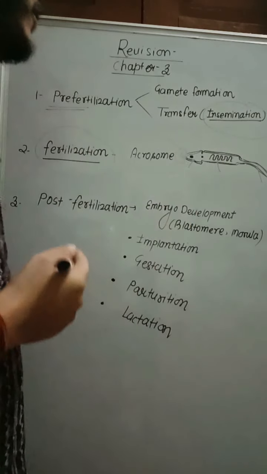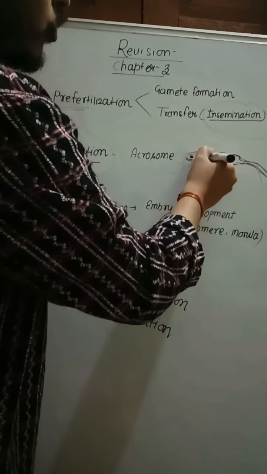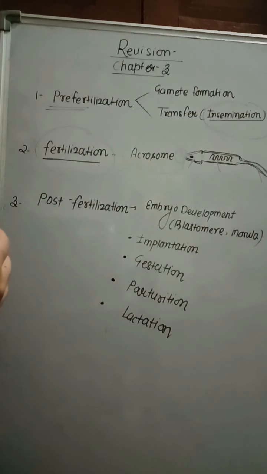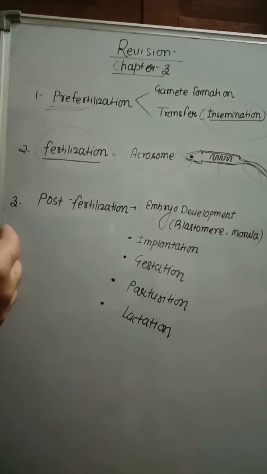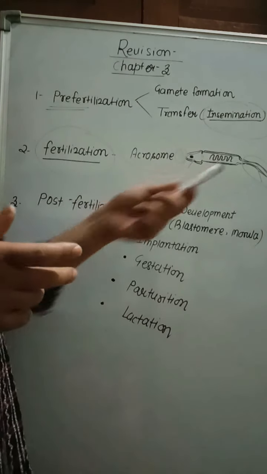The head piece contains the nucleus, which contains haploid genetic material. The neck piece contains the centriole. The middle piece has mitochondria, which provide energy for the motility of the sperm. And this is the tail piece, which contains flagellum; beating of the tail helps in the movement of the sperm. So that is all about the structure of sperm.